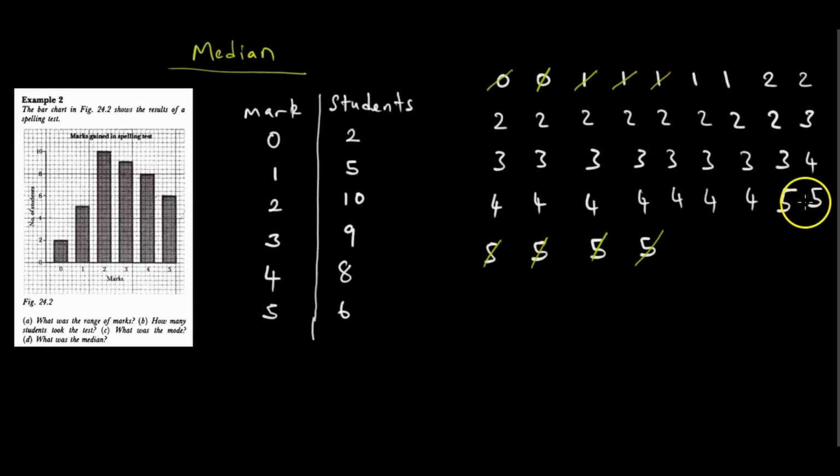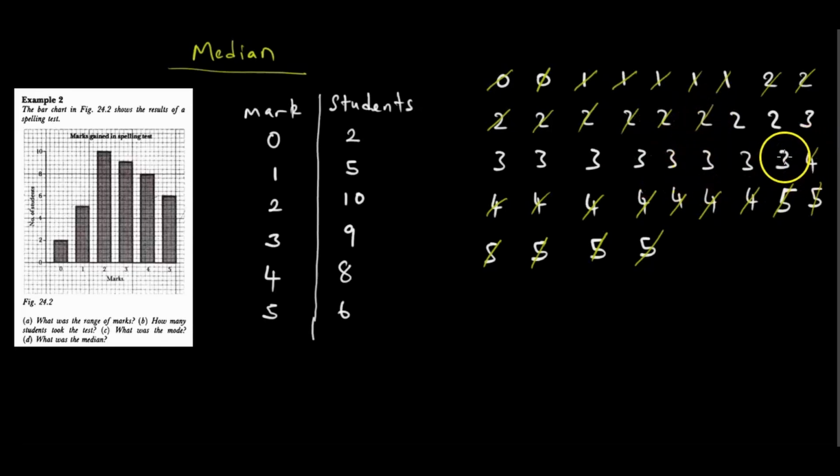And I'm going to show you an alternative in a moment. Because of course in an exam, I don't think you have the liberty and the time to be cancelling everything.